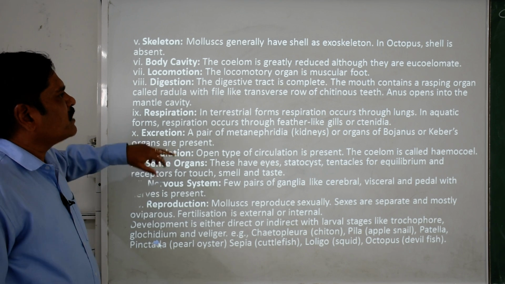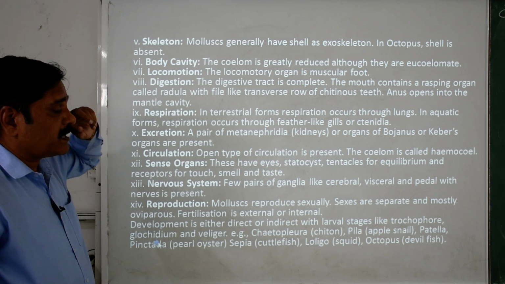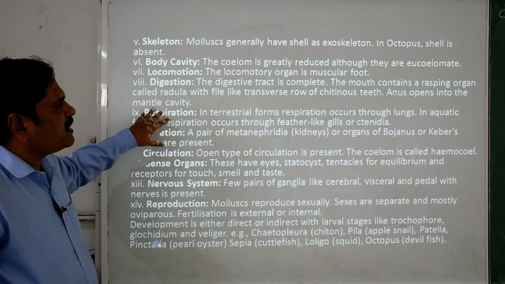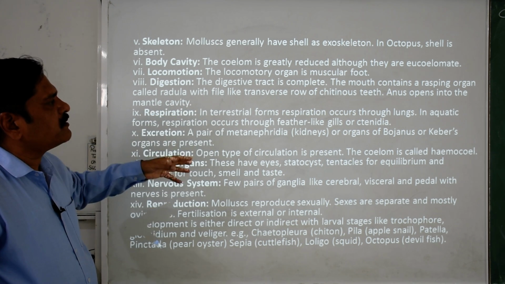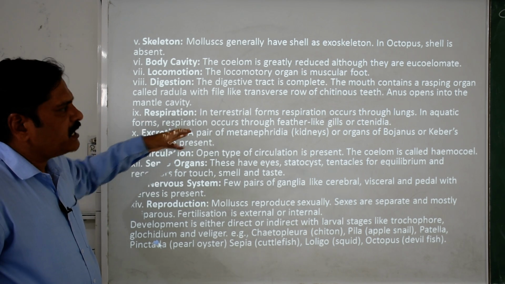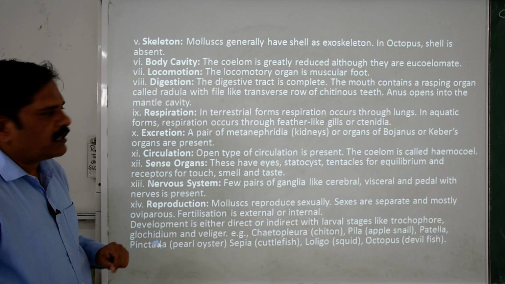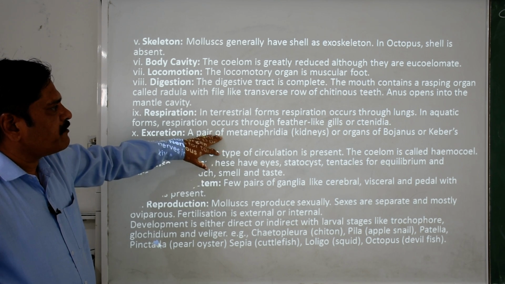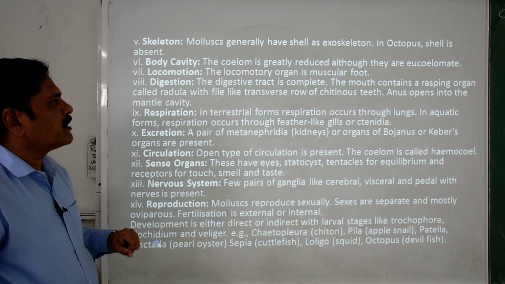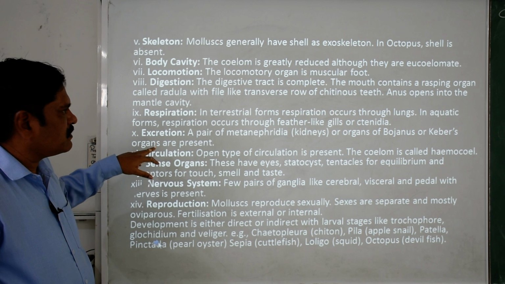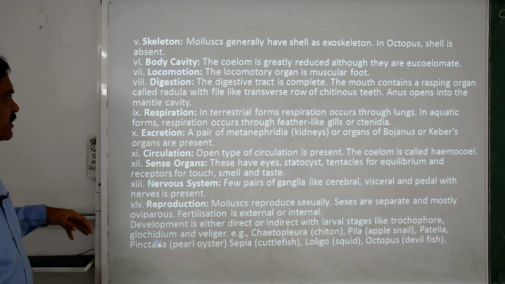Then the anus opens into the mantle cavity, and through that aperture the waste is released. Respiration is by lungs in terrestrial forms, and those that are aquatic perform respiration by gills. For excretion, very well-developed metanephric kidneys are there. The Bojanus and cavernous organs are also present.